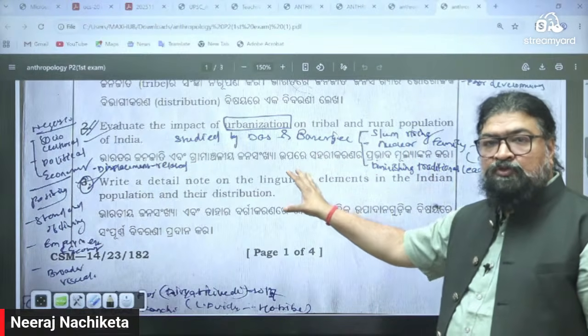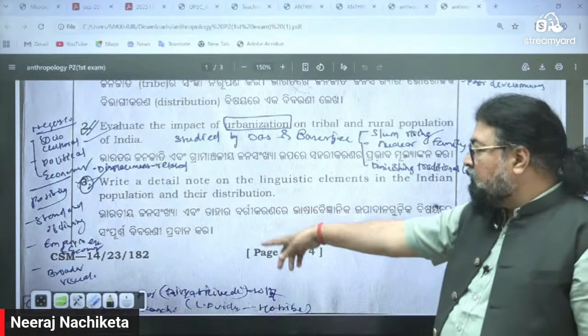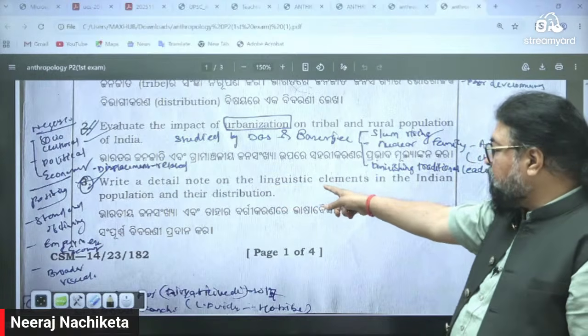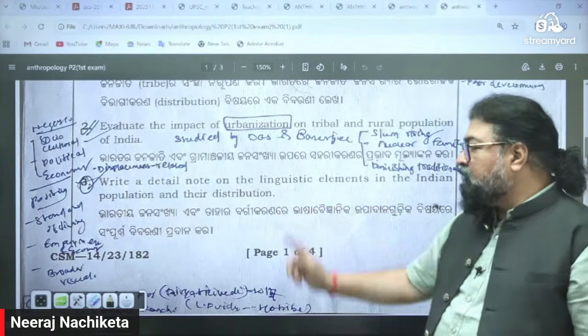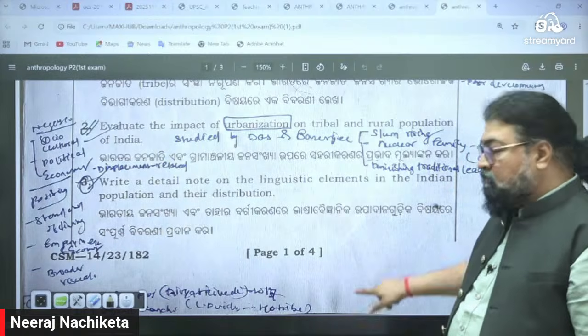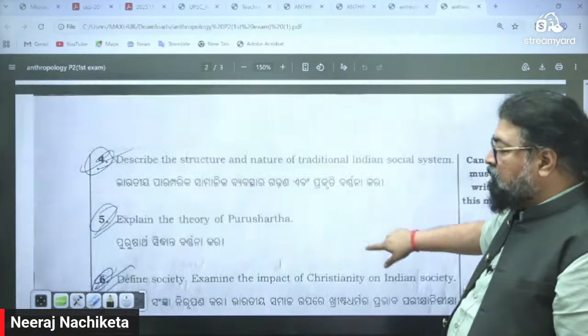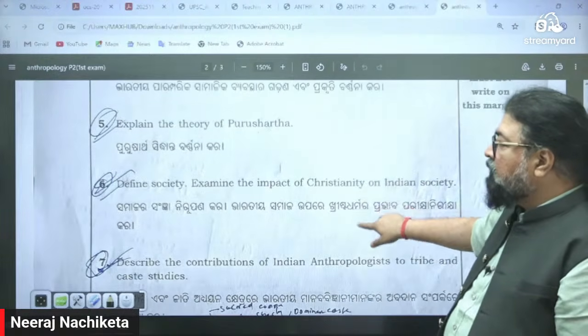Simple direct questions. They're very scoring papers. Write a detailed note on the linguistic elements in the Indian population and their distribution. This is paper 2 of the OPSC exam. Now look at it. Now see here.